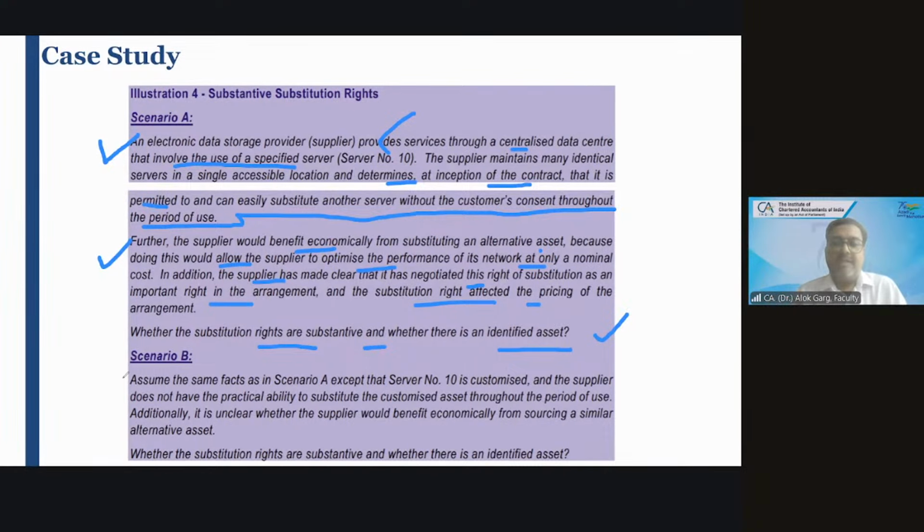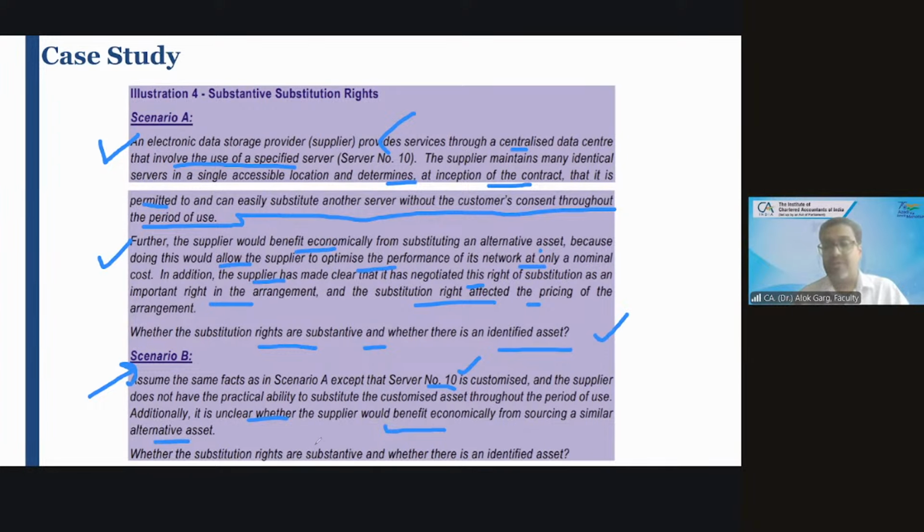Scenario number B. Assume the same facts as in scenario A, except server number 10 is customized and the supplier does not have practical ability. So this server number 10 is customized for this particular lessee, and the supplier does not have practical ability to substitute the customized asset throughout the period of use. Additionally, it is also not clear whether the supplier would benefit economically from sourcing a similar alternative asset.